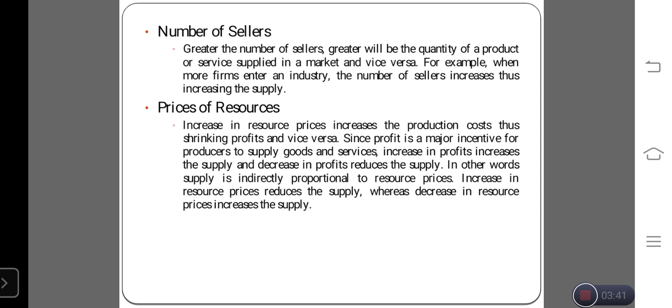In the price of resources, if we are going to manufacture the product, we need raw materials like machinery, manpower and materials. These come under the main raw materials. If the raw material cost is high, the supply level will automatically decrease. If the raw material cost is low, we will increase the supply level. So based on the cost of raw materials, we will increase or decrease the supply level of the product.